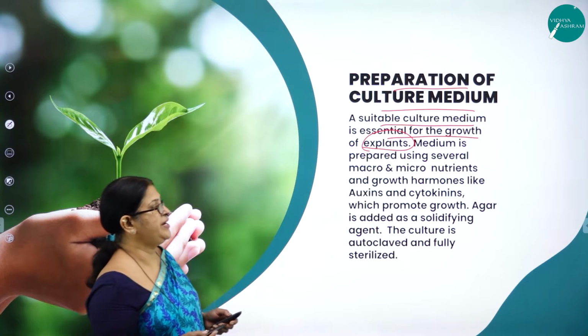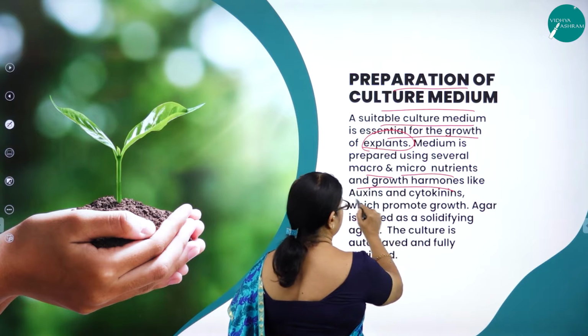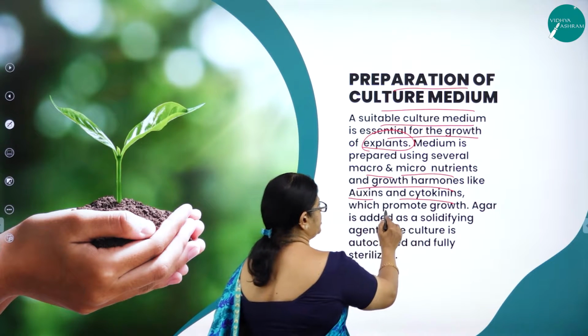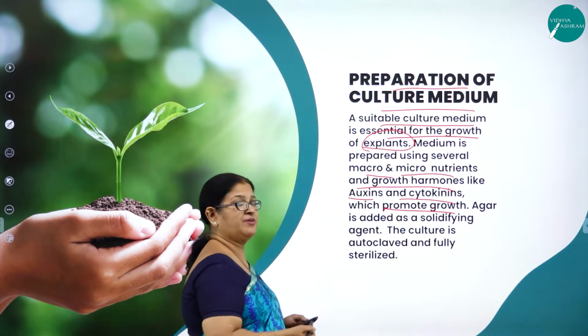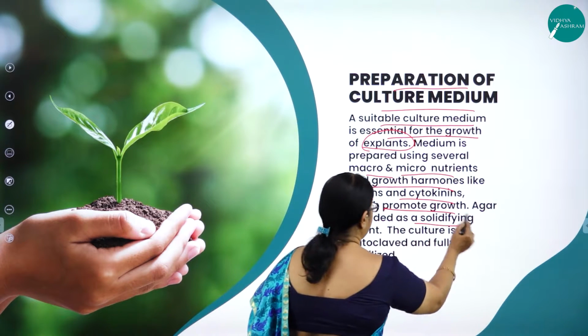The medium is prepared using several macro and micronutrients and growth hormones like auxins and cytokinins which promote growth. Agar, I think you might have heard about agar. So agar is added as a solidifying agent.